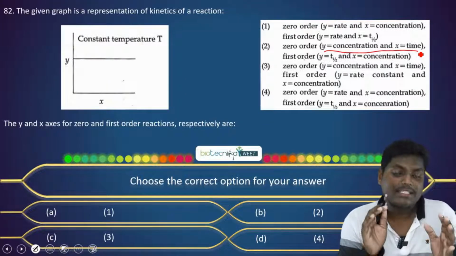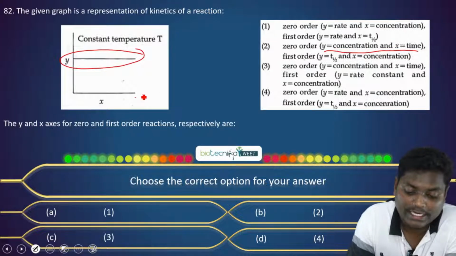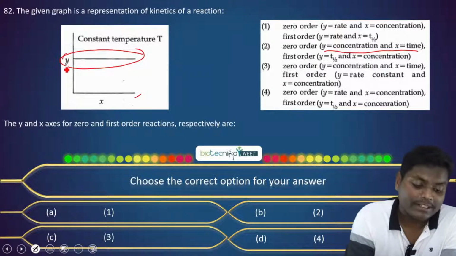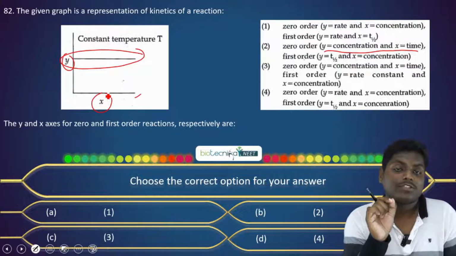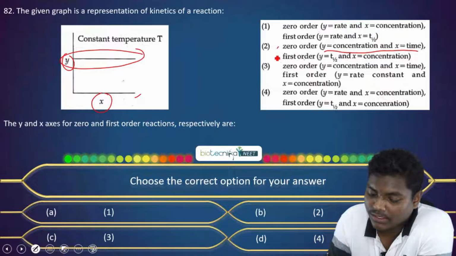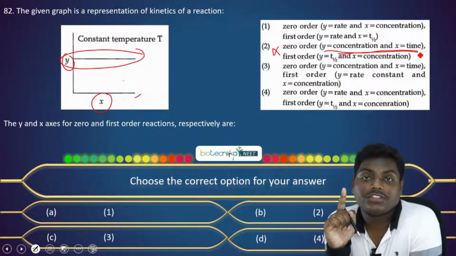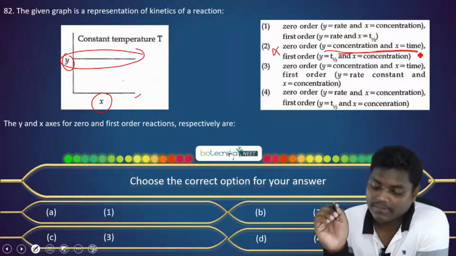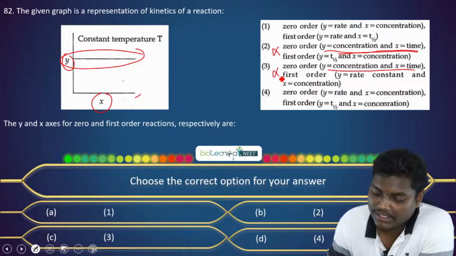What do we see here? We see in the graph that the line in the y-axis is parallel to the x, so this means that whatever factor is coming in the y-axis will be a constant with respect to x. On that logic, we have to find this. This won't do the job, because it is given concentration versus time, and we can see that it's a constant, but in a 0th order reaction the concentration versus time graph is a decreasing one, so that's not the option. Now we can check this one. Here again the 0 order concentration versus time, this won't do the thing. And let's move to the 4th option.